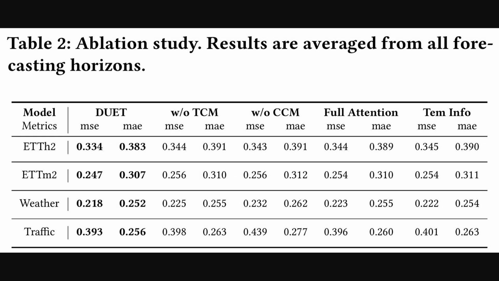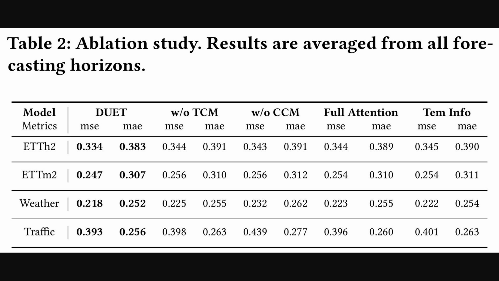So we've just seen the inner workings of DUET's different modules in Figure 5. Now Table 2 shows us an ablation study. This is where researchers take away key components of their model to see how important each one really is. The table compares the full DUET model with versions missing either its temporal clustering module or its channel clustering module.